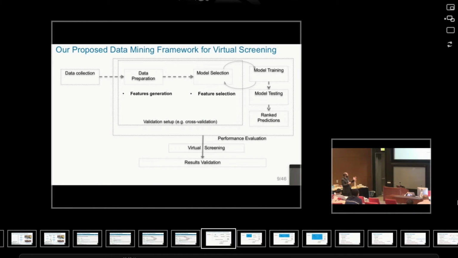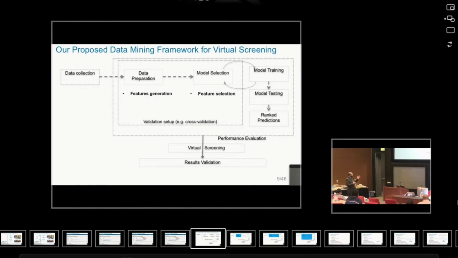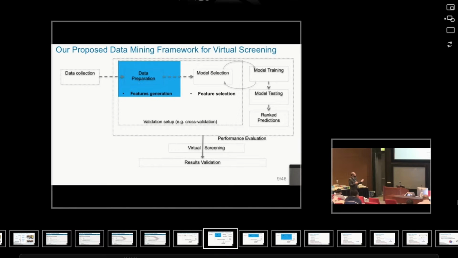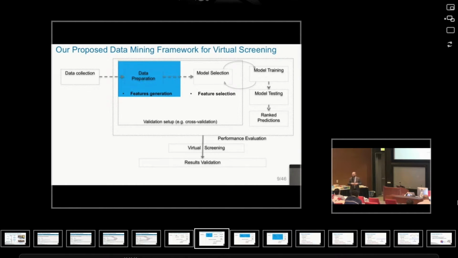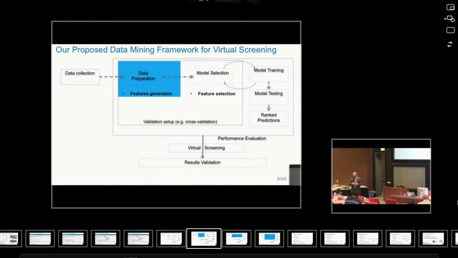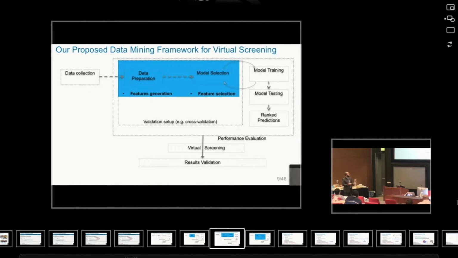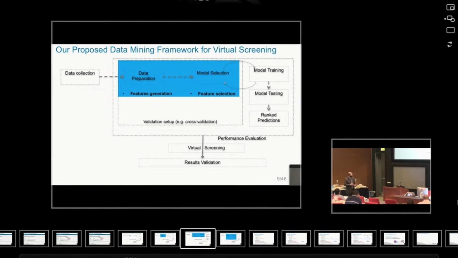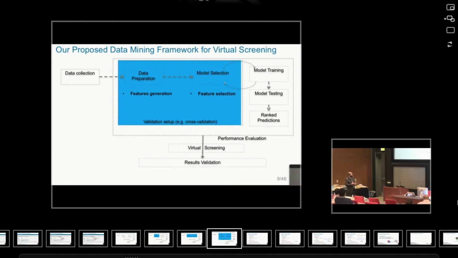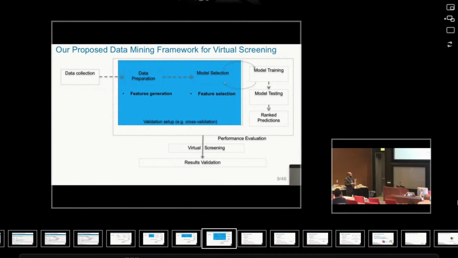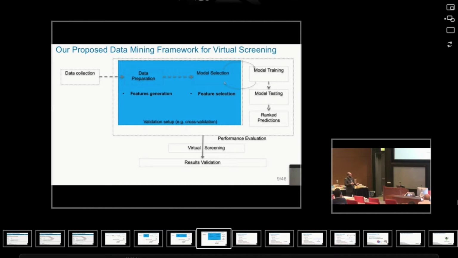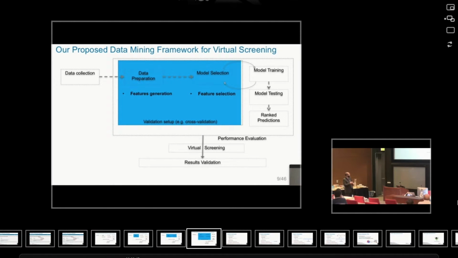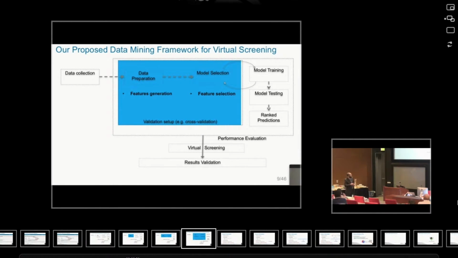So we have introduced the data collection part. Now, this is the type of data that we have. We need to prepare it in a way that suits our modeling. So we start with data preparation, and we need to define some way to represent certain variables or numbers that reflect these chemical compounds. Once we have this, we can do feature selection to optimize the performance, and maybe other further optimization steps. Then we have the virtual screening, because we have a good model and can now apply it, test it, and eventually do the results validation. Now I will go to the step where we'll talk more about feature generation and feature selection.